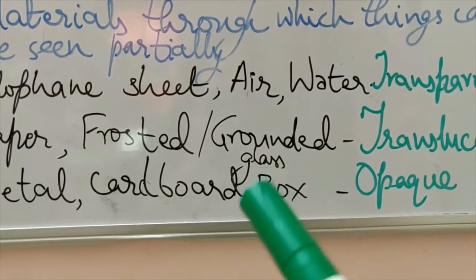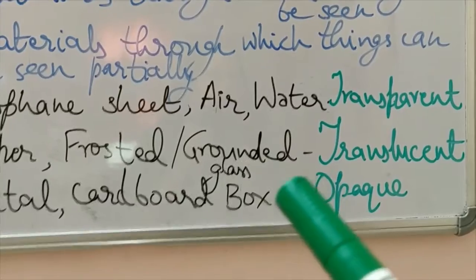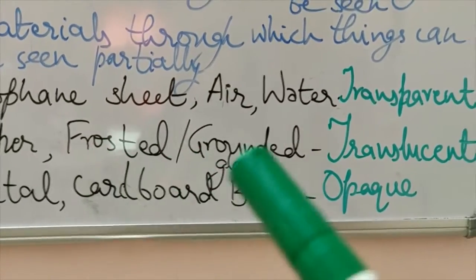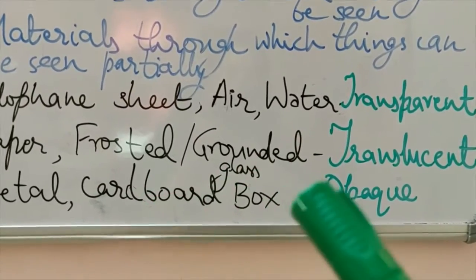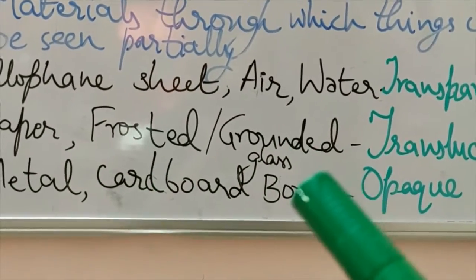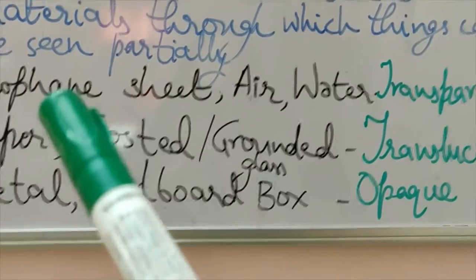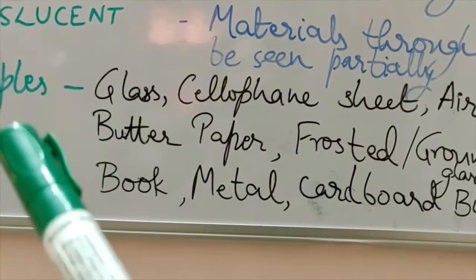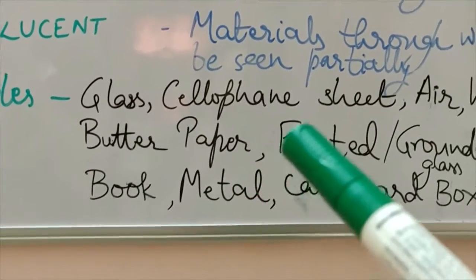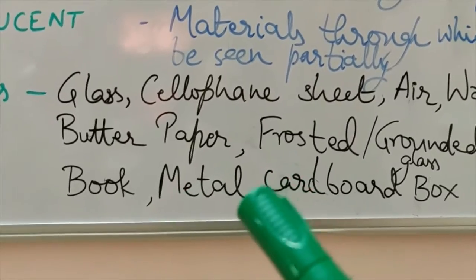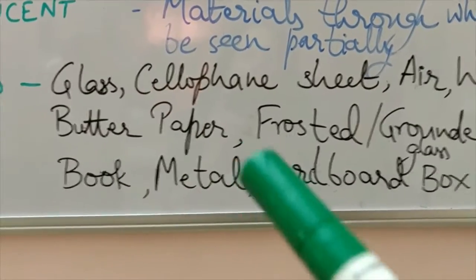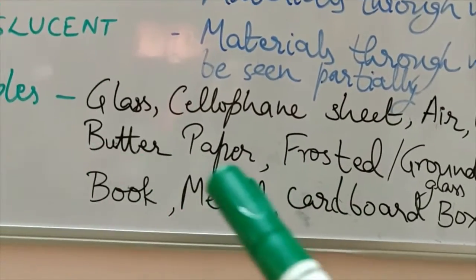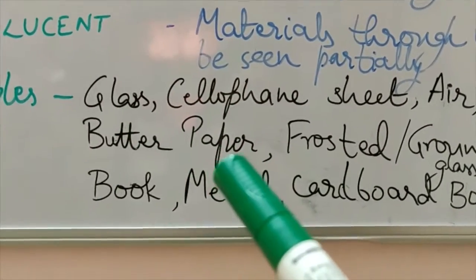Some amount of light is allowed to pass in washrooms because light should be there in any room during the daytime. But the whole thing should not be transparent, because in washrooms we do bathing, cleaning and all that. So that should not be visible to the person outside. That's why we use frosted or grounded glass. Then butter paper also is used for some drawing activities. There we just keep a smooth paper in between the two drawings so that the colors may not mix together. So butter paper is translucent.